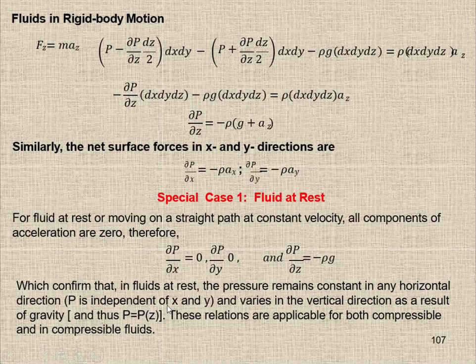P is independent of x and y and varies in the vertical direction as a result of gravity only. So P is a function of z only when the fluid is at rest, and this equation verifies that. So that means the fluid can act as a rigid body motion. These relations are applicable for both compressible and incompressible fluid. If the fluid is compressible, then g will be acting as a variable.